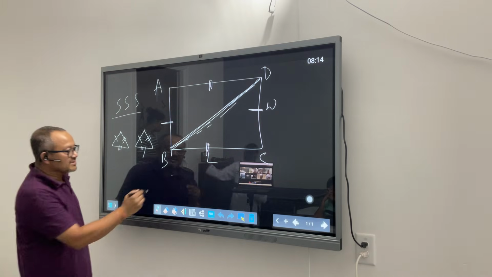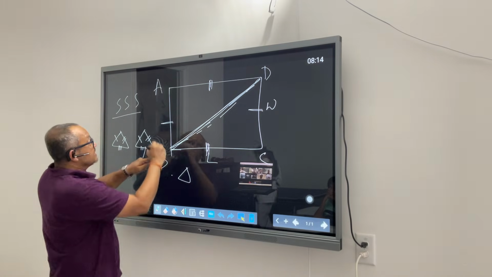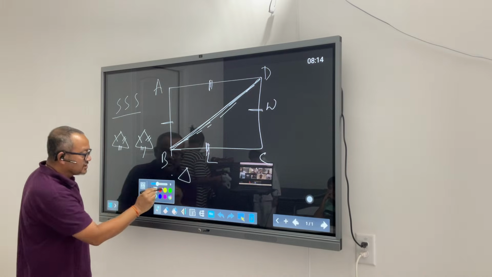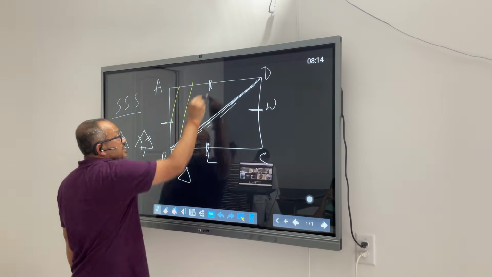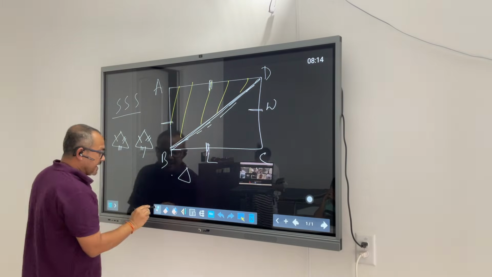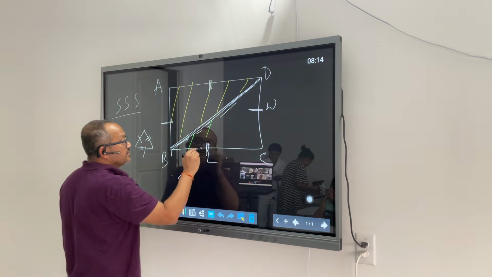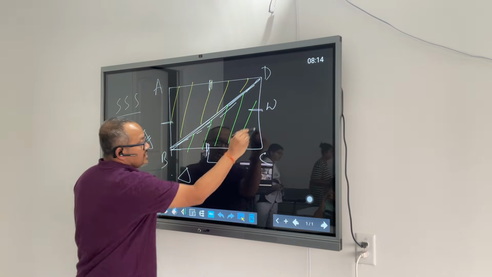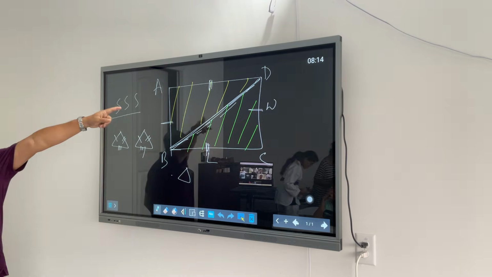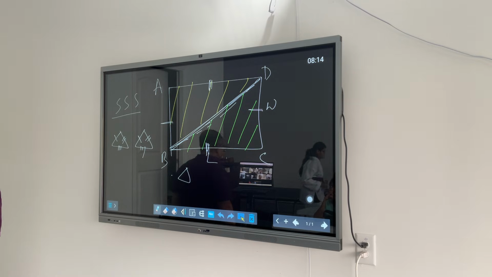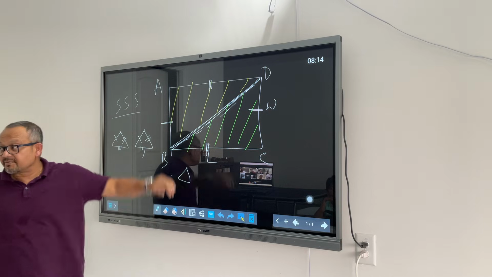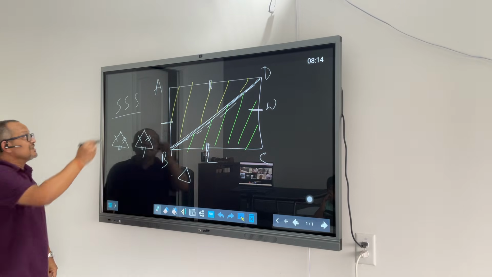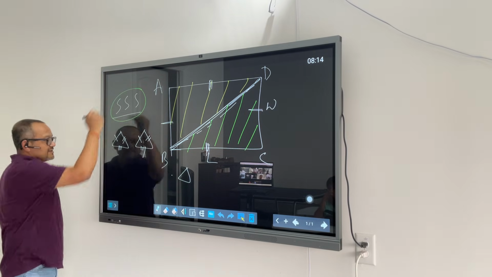Because I see that I have two triangles. Let me add some color to it. I have a yellow triangle here and I have a green triangle here. I am saying that the yellow and the green triangles are congruent. I am saying these two are congruent because of this theorem, SSS.